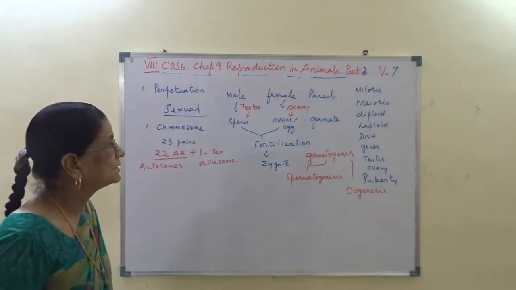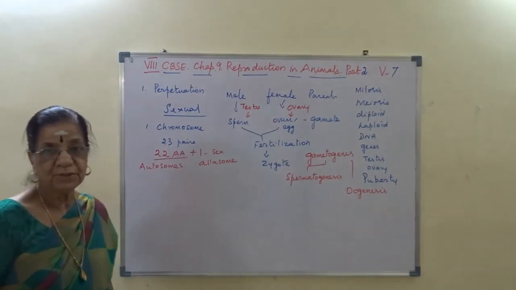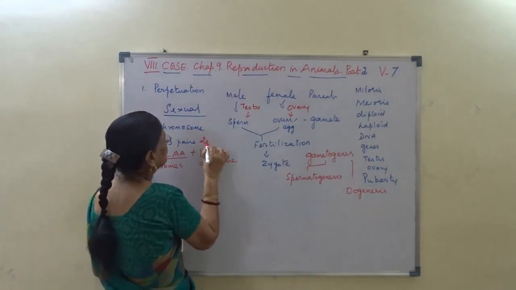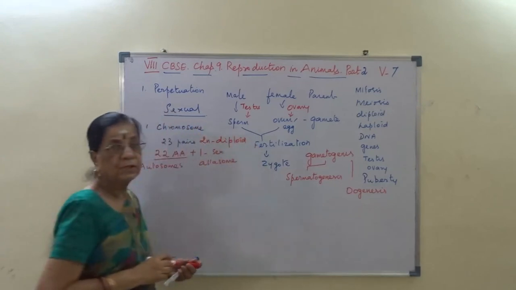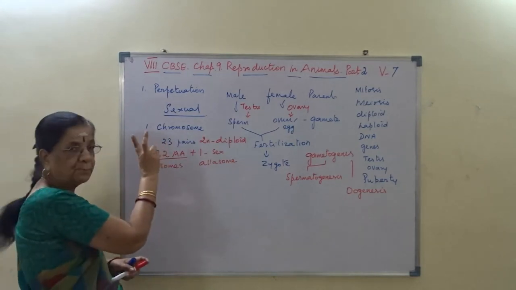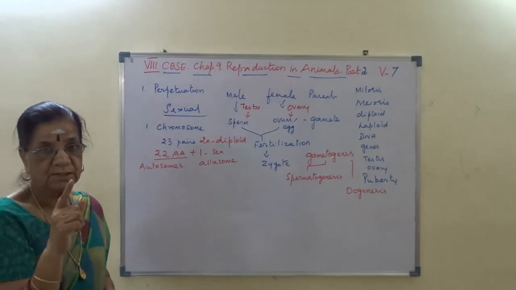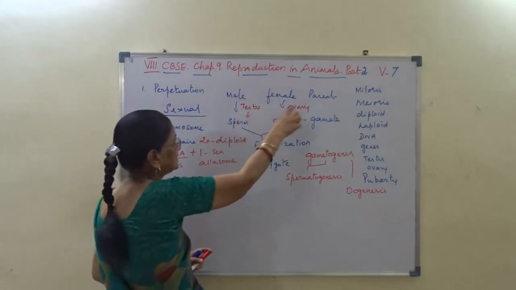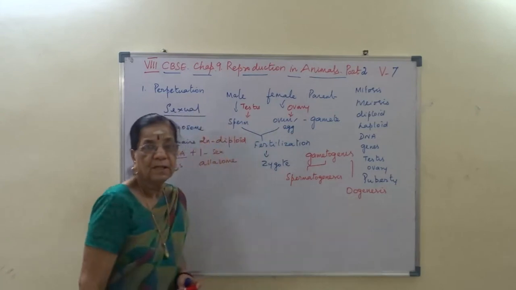Now during that time, the chromosome number is 23 pairs. We call it 2n or diploid. Why 23 pairs? One from the paternal side and another from the maternal side.